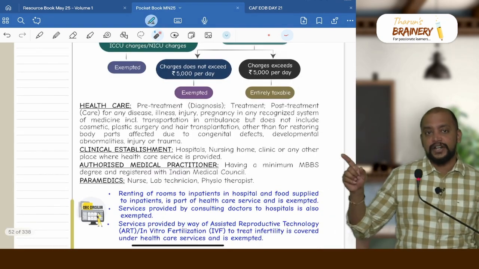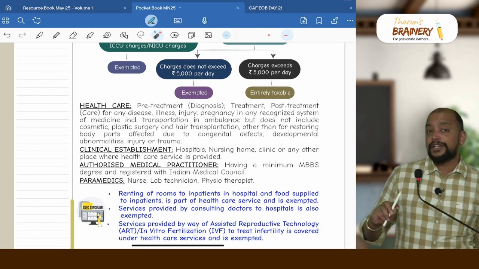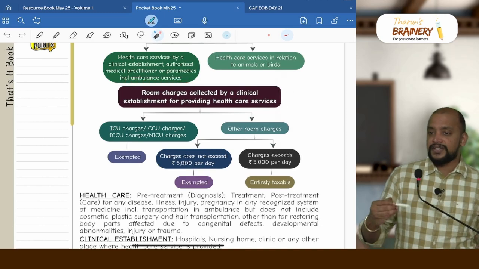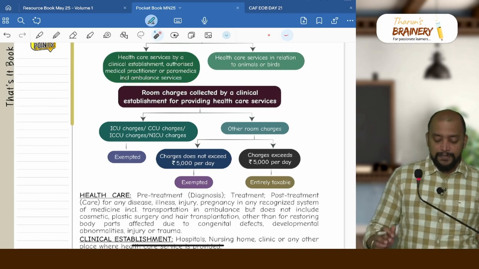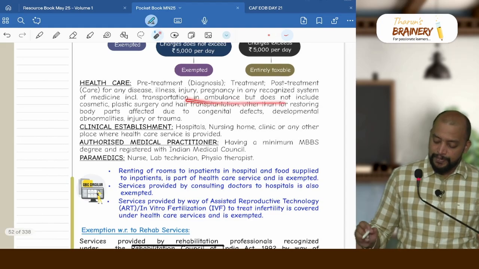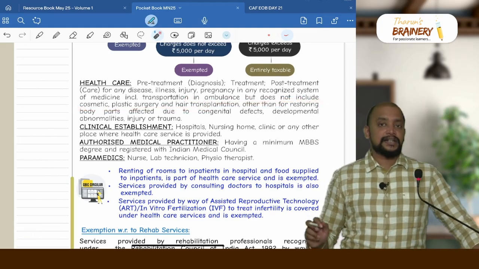Transportation of deceased is not a supply, but transportation of patient is exempted. And transportation of patient may be part of healthcare services. If it is part of healthcare service, it is already covered. Even if it is not part of healthcare service, also it is exempted. So part of healthcare or not part of healthcare, but does not include cosmetic surgery, plastic surgery and hair transplantation.